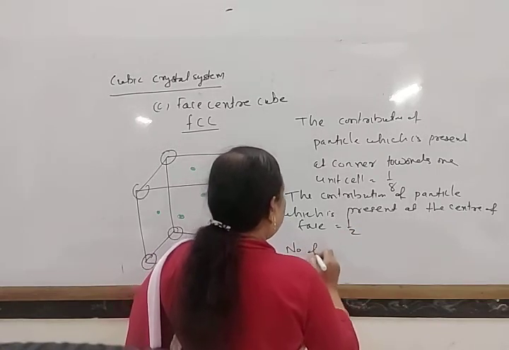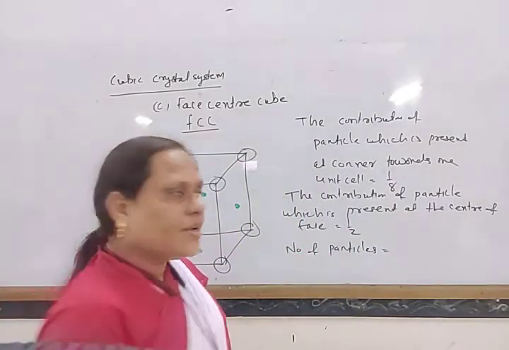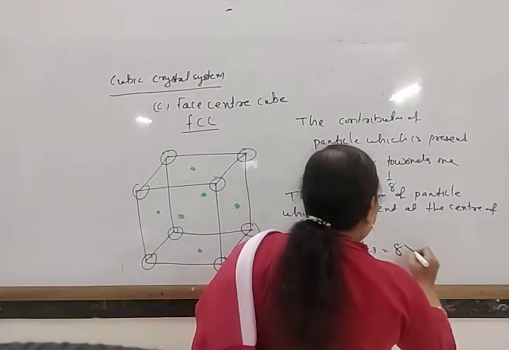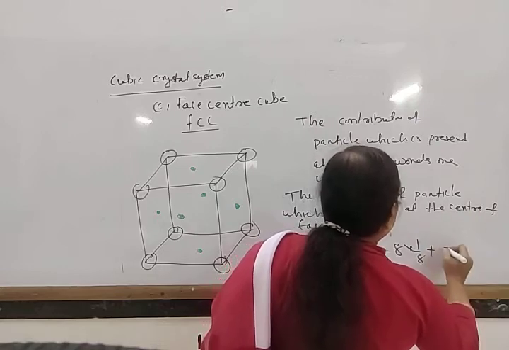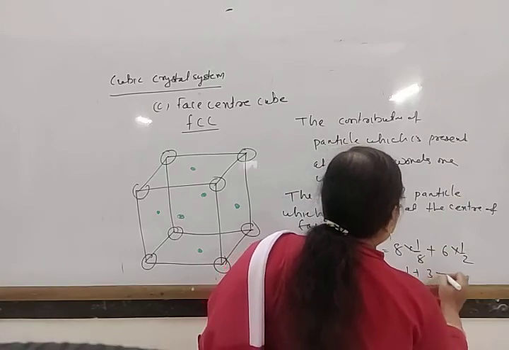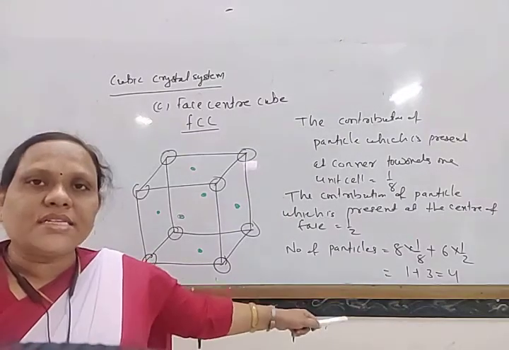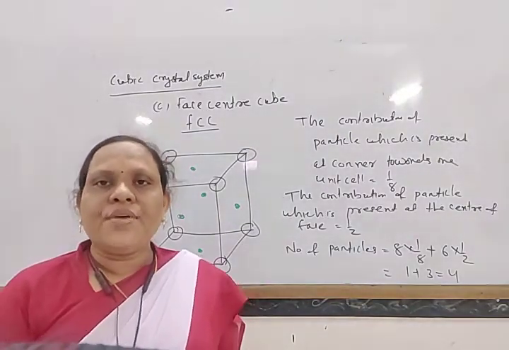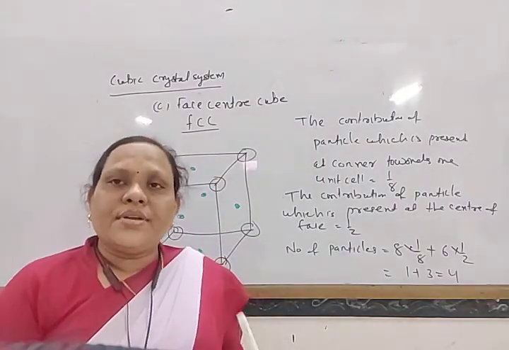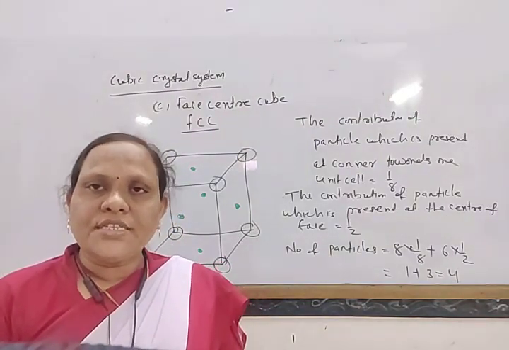So the number of particles: corner particles 8, each has 1 by 8. 8 into 1 by 8 plus 6 into half, that is equal to 1 plus 3, that is equal to 4. So in face centered cubic there are 4 particles present. In body centered cubic there are 2 particles present, and in simple cubic there is only 1 particle present per unit cell. So this is for today.